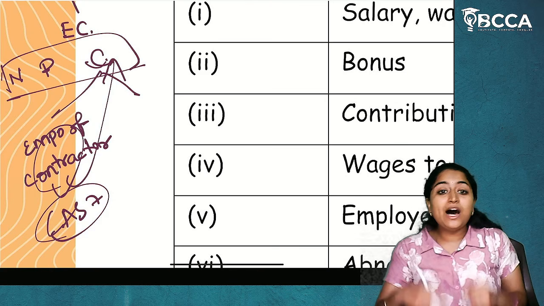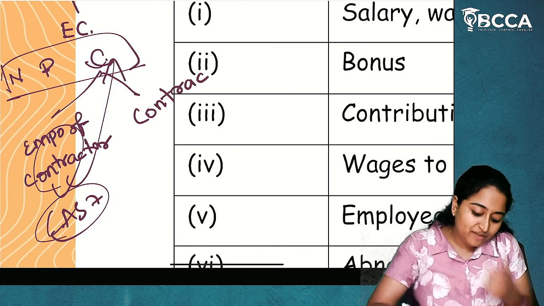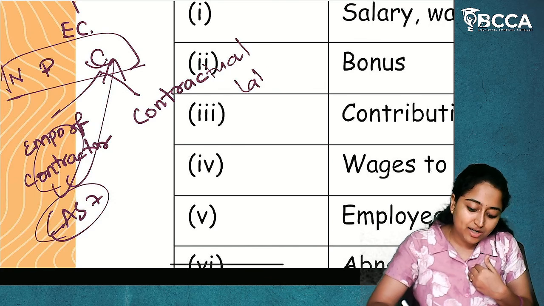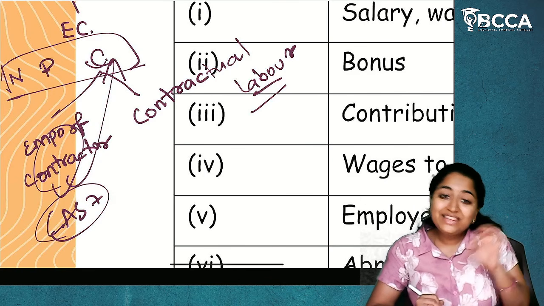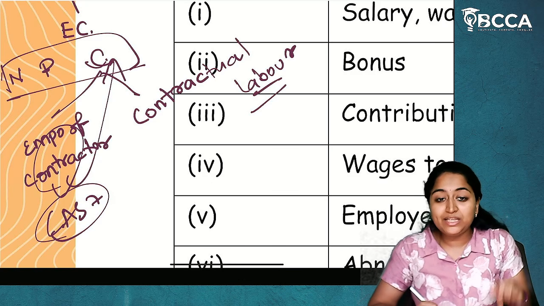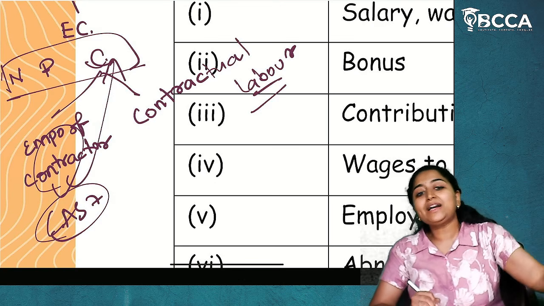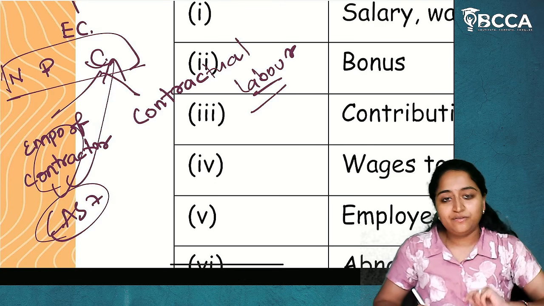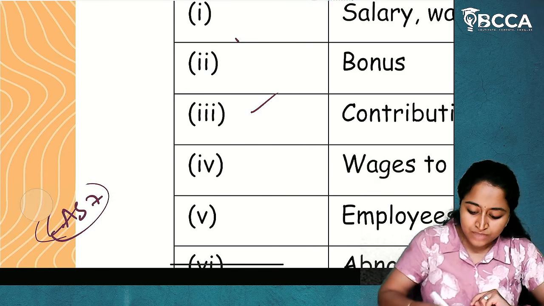But if we are paying employee cost for contractual labor, which means they are working under us on a contract basis, then that cost will be included in the employee cost. But if we are paying the salary of the contractor's employees, that will not be included. I hope it is clear.